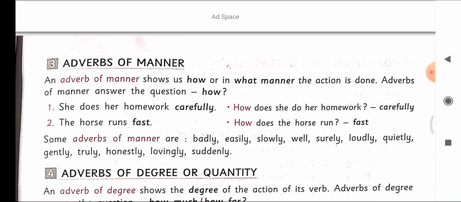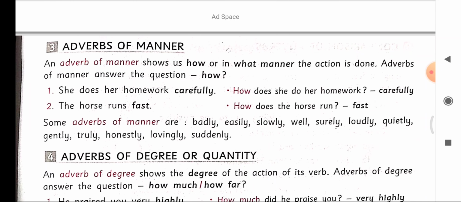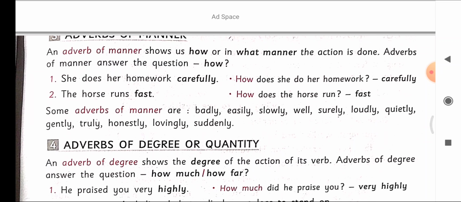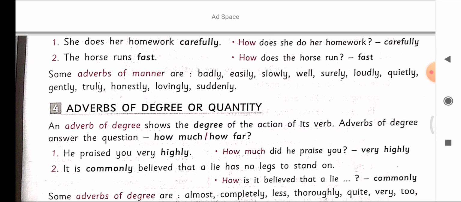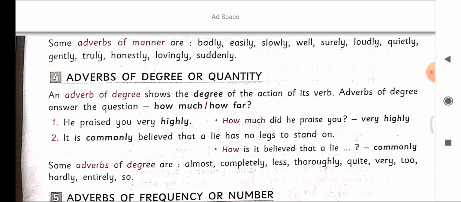Example 2, the horse runs fast. How does the horse run? Fast. So fast is an adverb of manner. Some adverbs of manner are badly, easily, slowly, well, surely, loudly, quietly, gently, truly, honestly, lovingly, suddenly. Now the fourth one is adverb of degree or quantity.